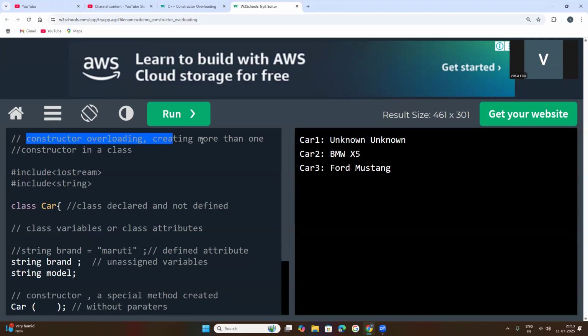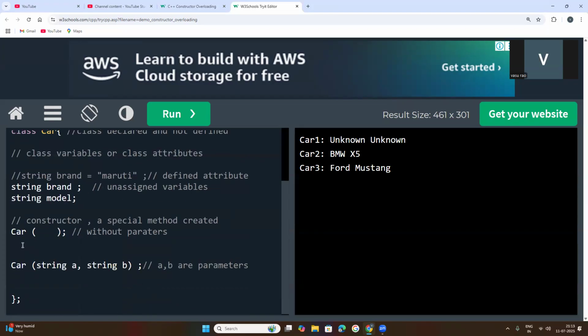Every line of statement is to be kept with the two forward slashes so that these lines will not be read by the C++ compiler. So constructor overloading means creating more than one constructor in a class, so in the car class.